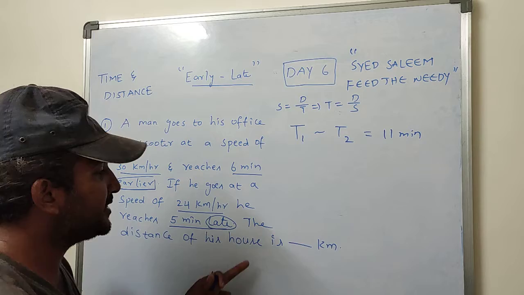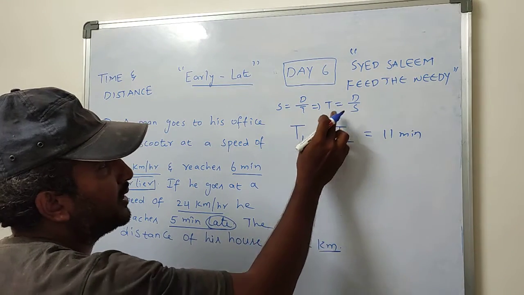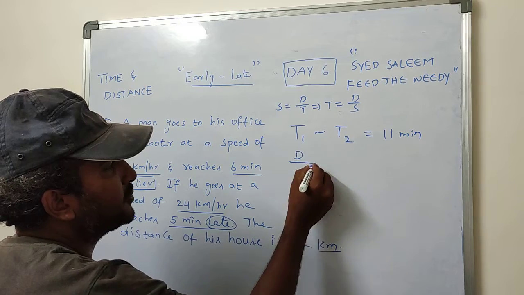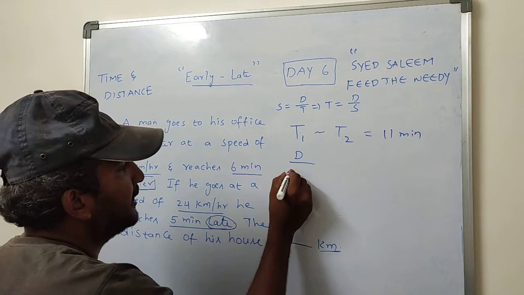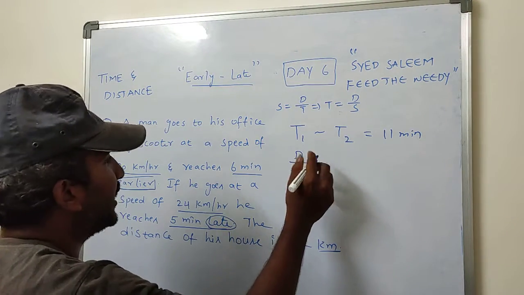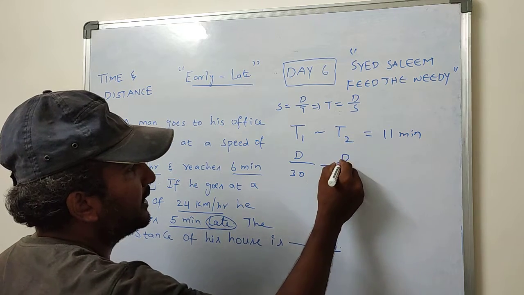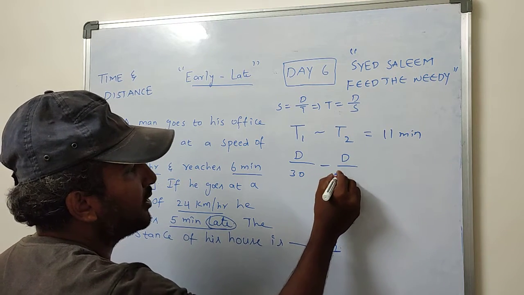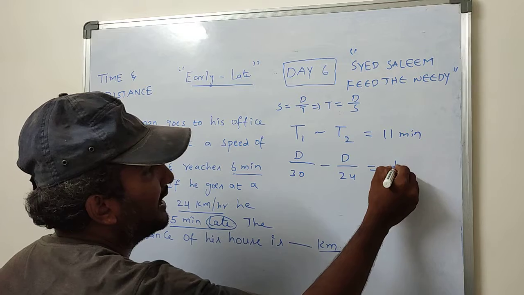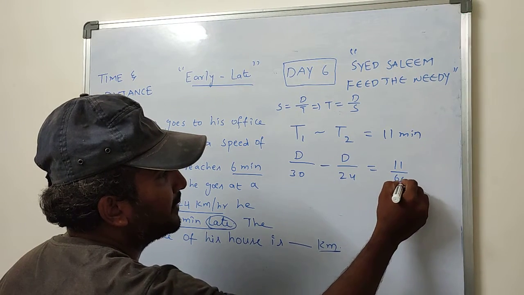The distance of his house is in kilometers, and we have to find it. Therefore, let us assume distance by speed. The first speed given is 30 km per hour, with a minus. The second speed is 24 km per hour. Distance upon 24 is equal to 11 minutes. Convert this minute into hours, therefore 11 by 60 hours.